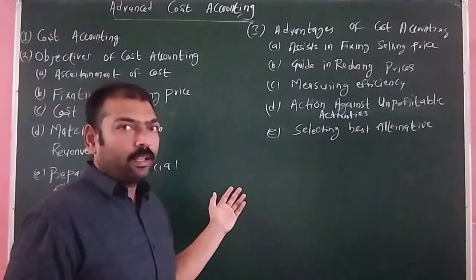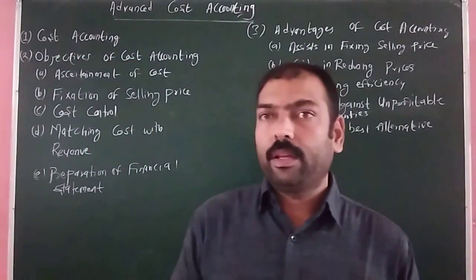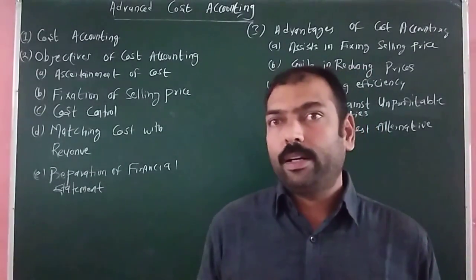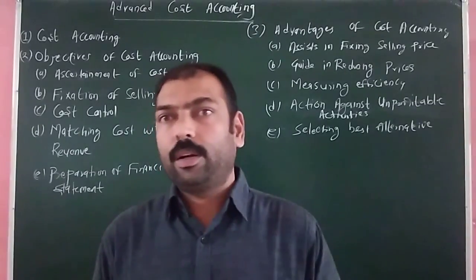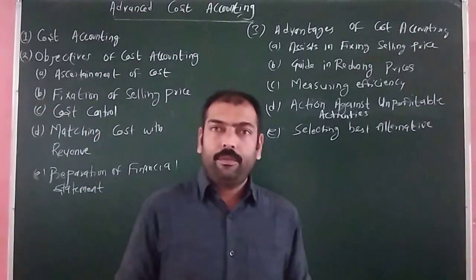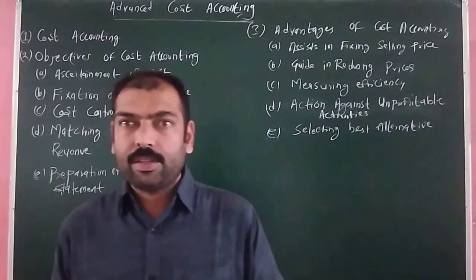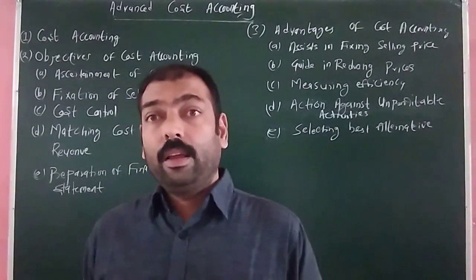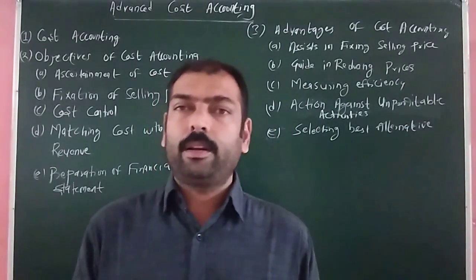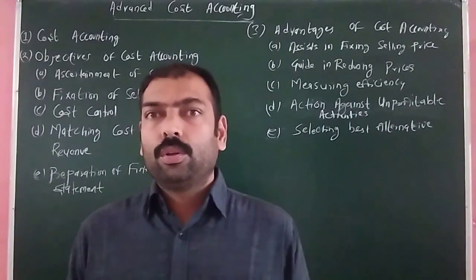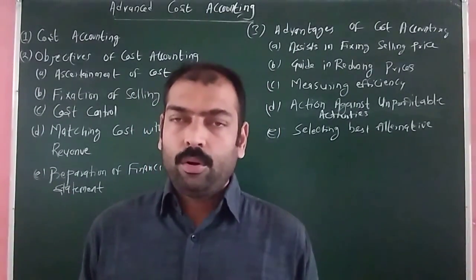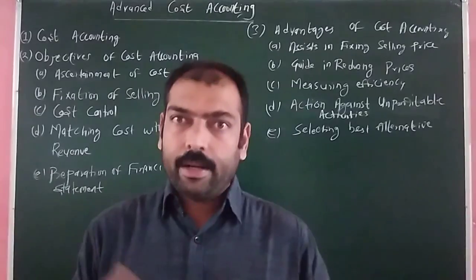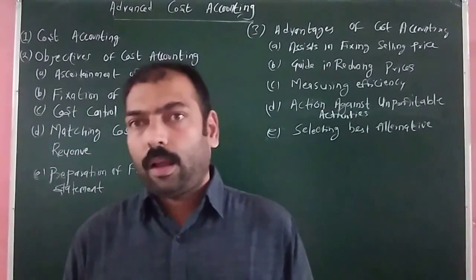The last is selecting the best alternative. If there is a set of alternatives, the company has to select one, and the management will provide the base for why it has selected that particular alternative. For example, if we are producing a particular product in which a component is required, that component can be purchased from outside and it can also be manufactured in the factory. So the company will take the decision whether to manufacture those components or to purchase from outside depending upon the cost information available.